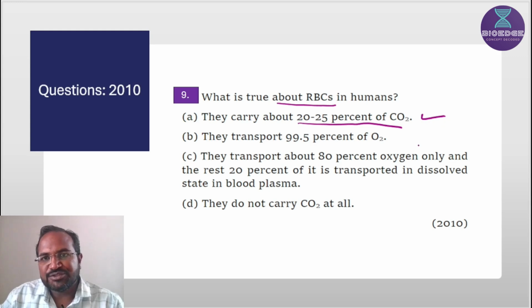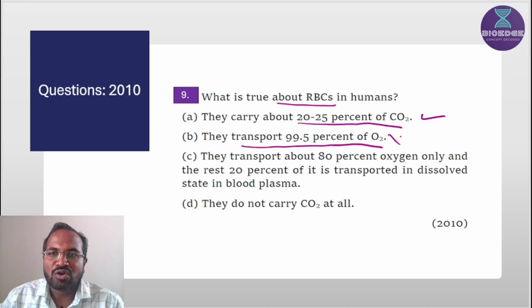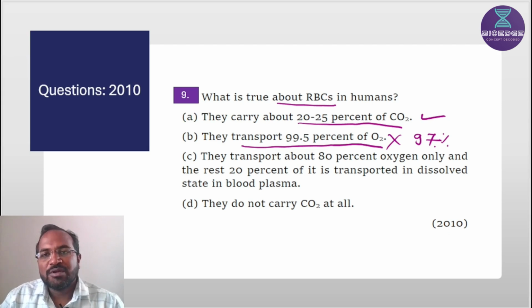They carry 20 to 25% of carbon dioxide in the form of carbaminohemoglobin. They transport 99.5% of oxygen. Wrong. They transport 97% of oxygen in the form of oxyhemoglobin. That's why this statement is wrong, and we have to tick mark the true statement.